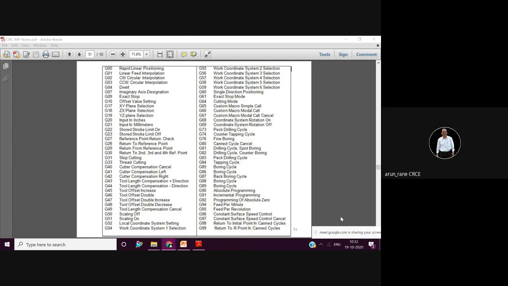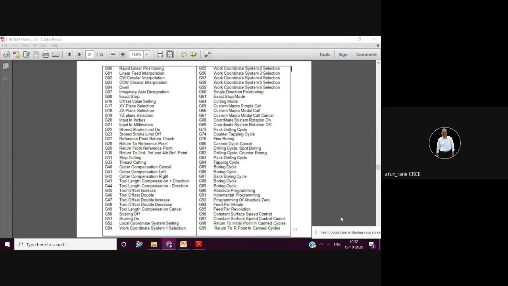So theoretically, you must calculate the RPM and keep changing it every now and then in the case of a conventional machine. But the beauty of CNC is that you give the cutting velocity. My cutting velocity is say 25 meters per minute. So you simply say G96 S25, or you say G96 S100.